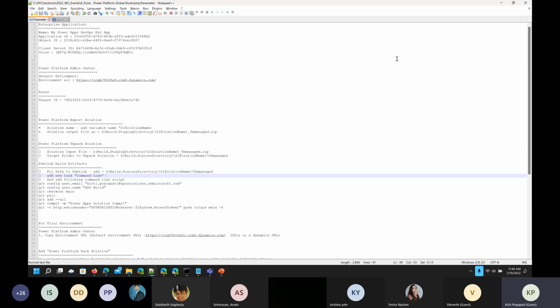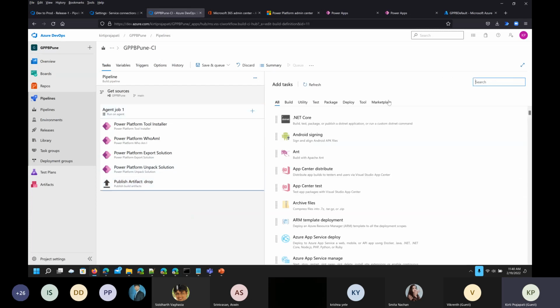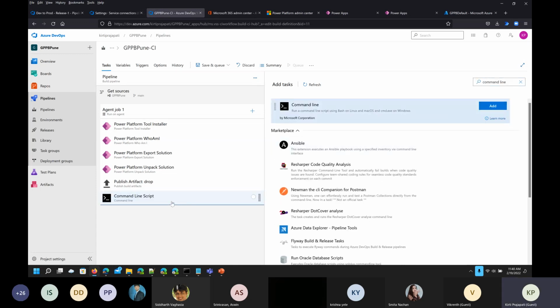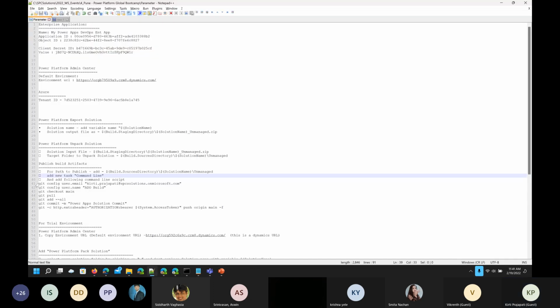Under advanced, yeah, so the artifact will be here, and now we create another task called command line, where we will execute this script. So here I will need to use this script.